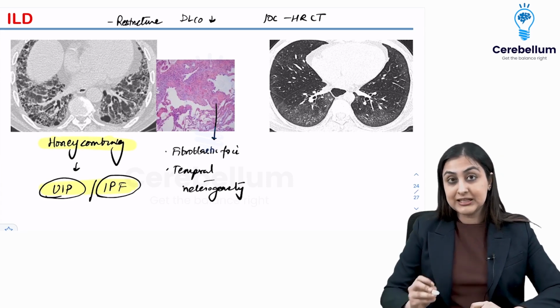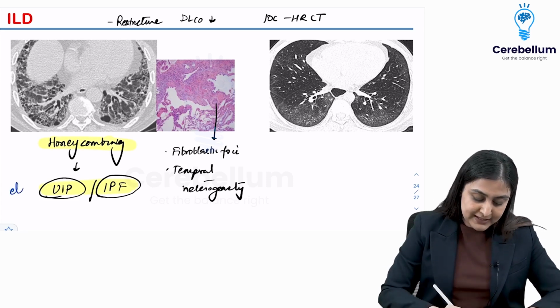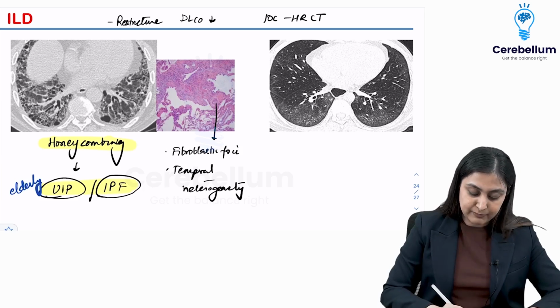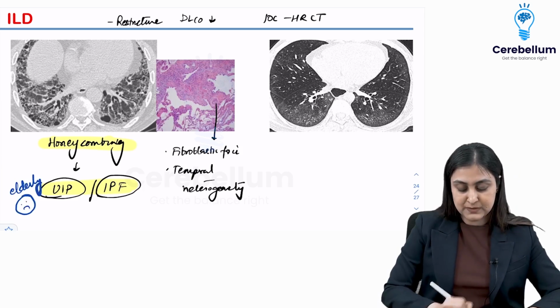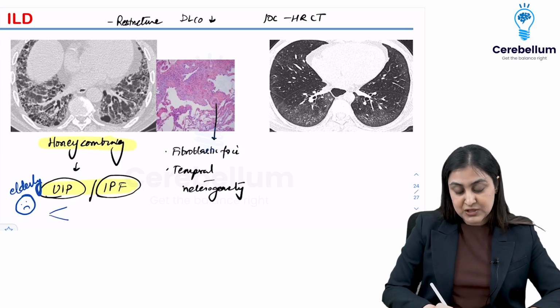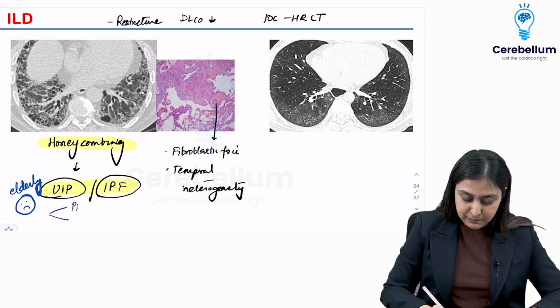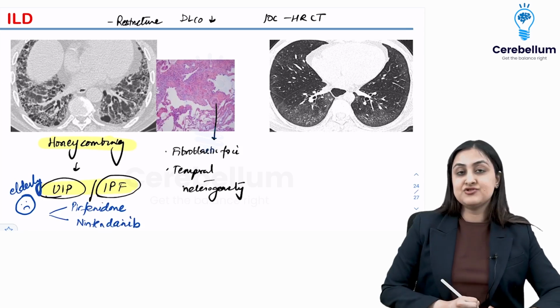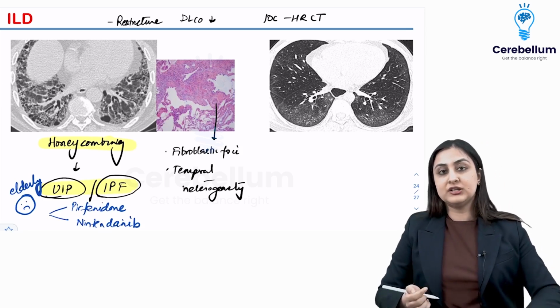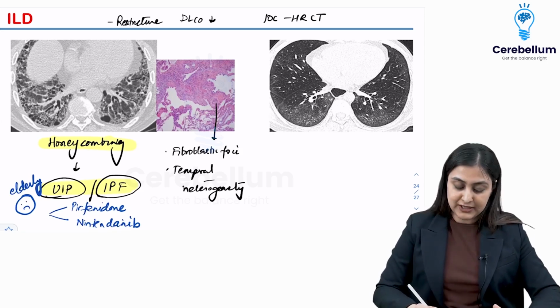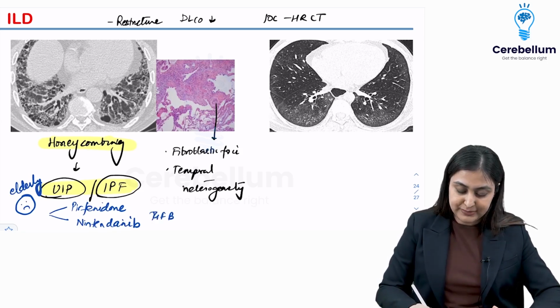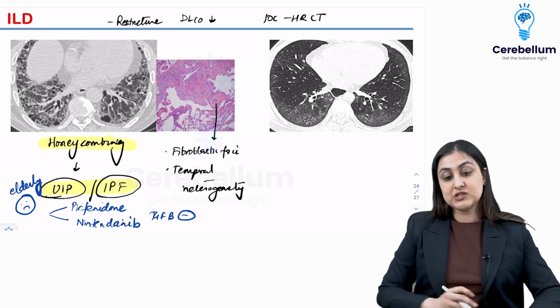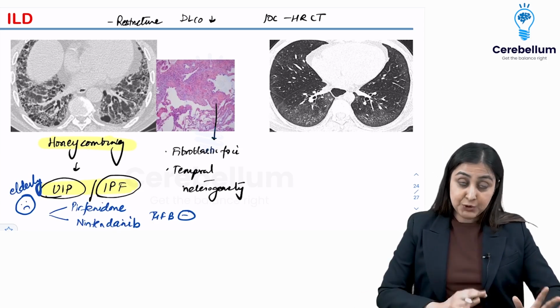Remember the buzzword honeycombing. Here you have elderly patients who are going to have poor response to steroids. So there's a poor prognosis. 2 drugs which are being tried now. One is pirfenidone and the other one is nintedanib. Both of these drugs are basically going to block the fibrogenic cytokines, alright. So they're going to block the TGF-beta, alright. So this is about UIP.